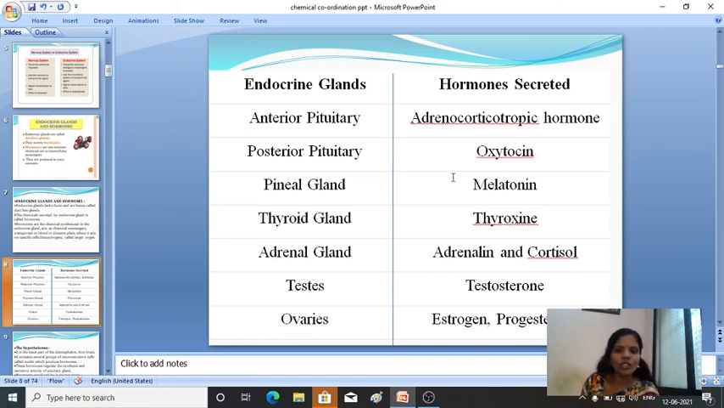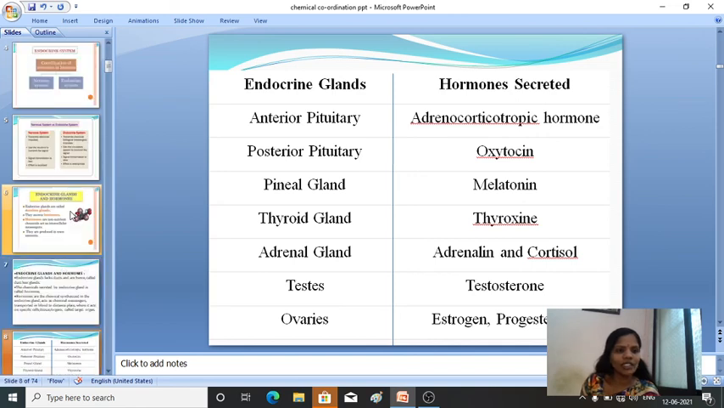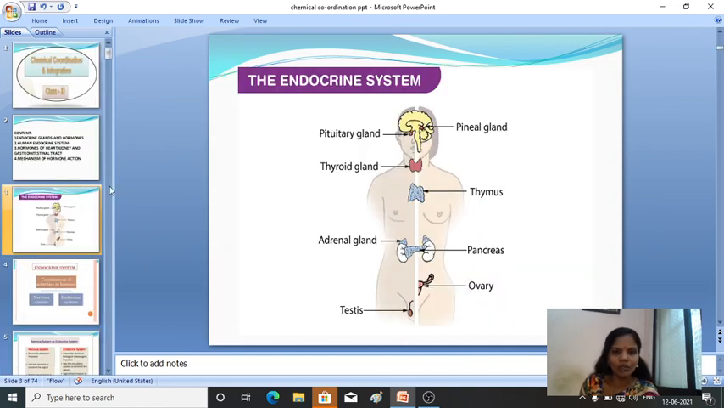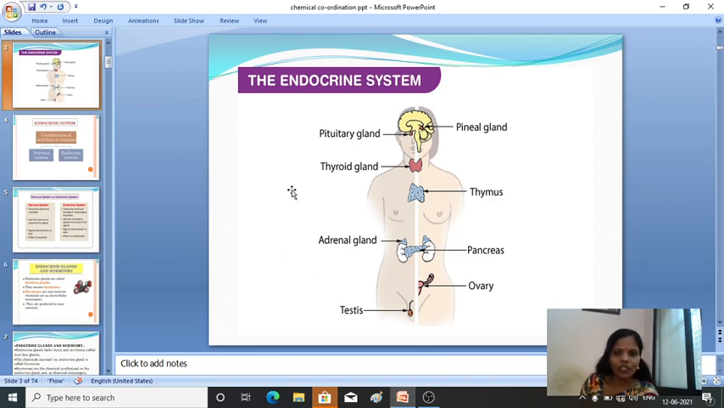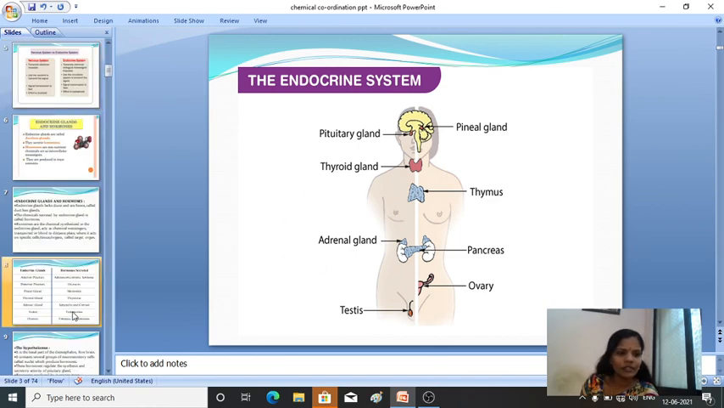So these are the list of the hormones. Now you can see the location exactly where these hormones are present. You can see here the pituitary gland, the pineal gland, the thyroid gland, the thymus gland, the adrenal gland on top of the kidney, and the pancreas, ovaries in females, and testis in the case of males. So this is the location of different glands.